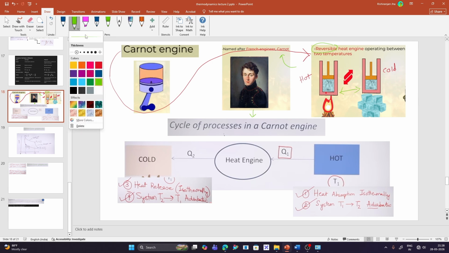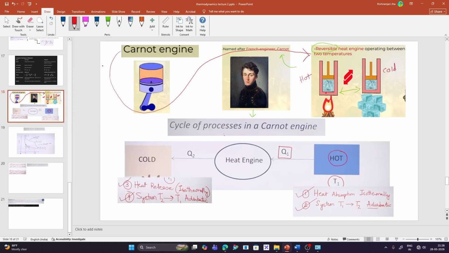So in the Carnot engine, we have one hot reservoir, one cold reservoir, and a heat engine operating in between. This heat engine can be referred to as a system. I think this is clear.